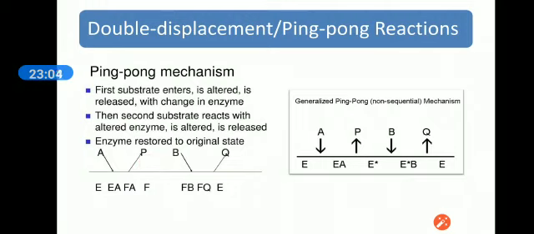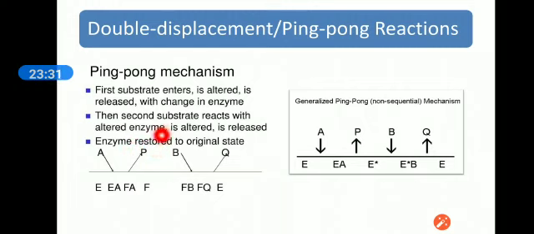But in the ping pong mechanism, the first substrate enters, is altered into its product, and is released with a change in the enzyme. A enters the reaction, changes the enzyme and is converted into product.